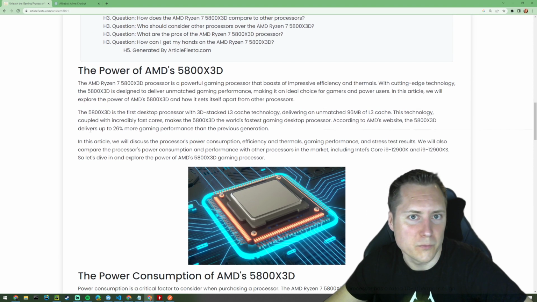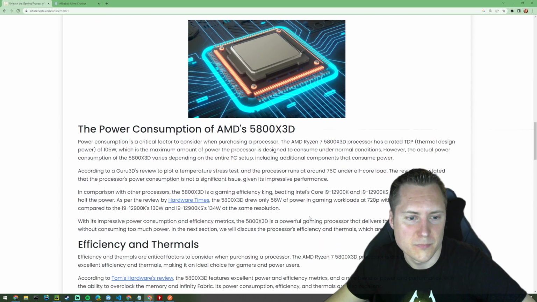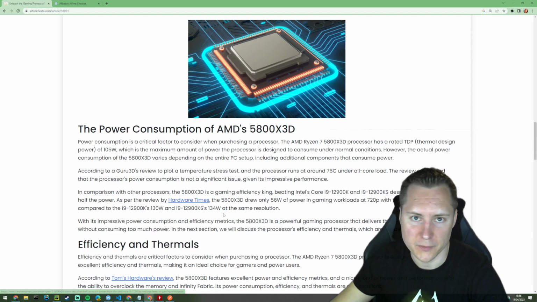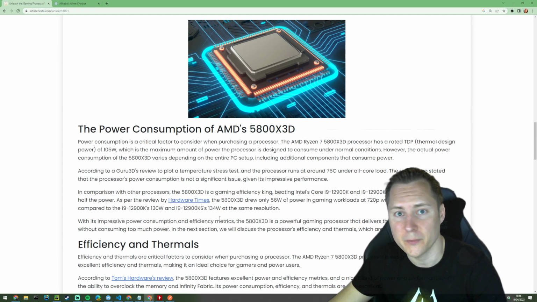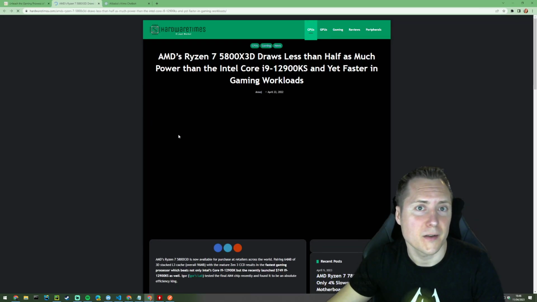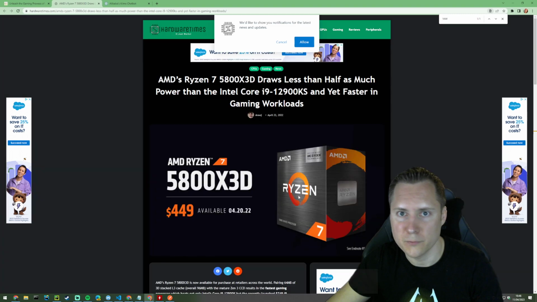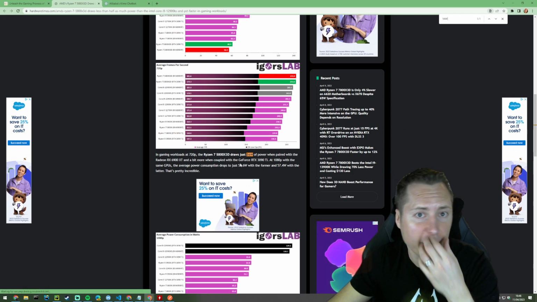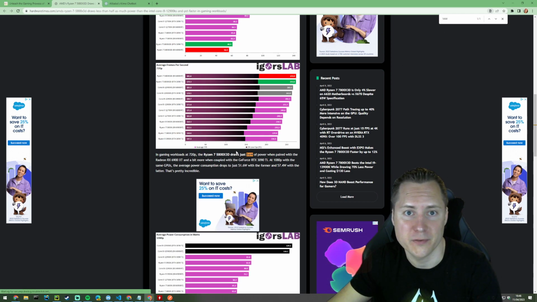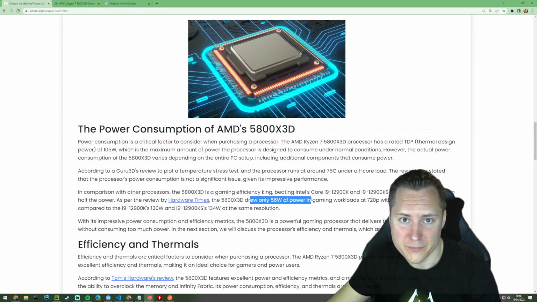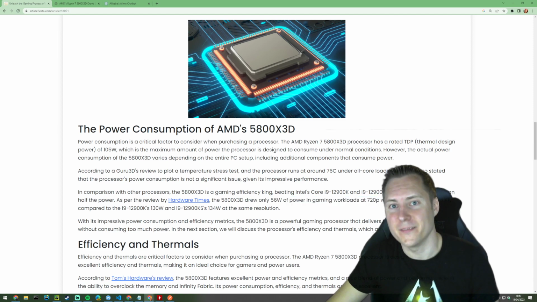Ultimately, it's all very well sourced. It all comes from legitimate things. Again, I told it to include external links. I could have chosen not to include external links. But yeah, as per the review, it did look on this Hardware Times website. Yeah, I mean, it's found it. There we go. Under 720p workloads, it draws just 56 watts of power. And drew only 56 watts of power in gaming workloads at 720p.